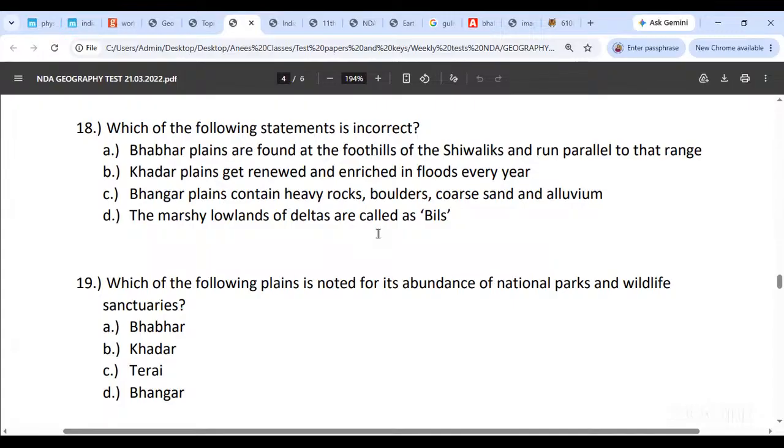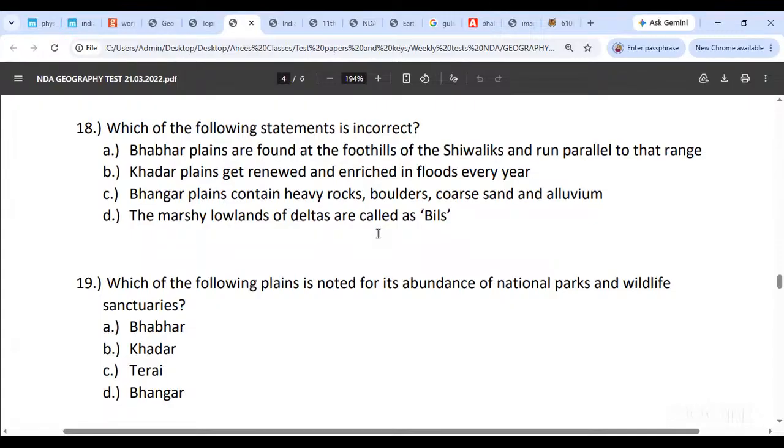Incorrect statement बोलना है. Oh, got it. You tell me. हाँ जी, कौन सा? Second incorrect है. Other plains get renewed and enriched in floods every year. खदर के तो प्लेन्स रिन्यू करेंगे ना हम लोग.